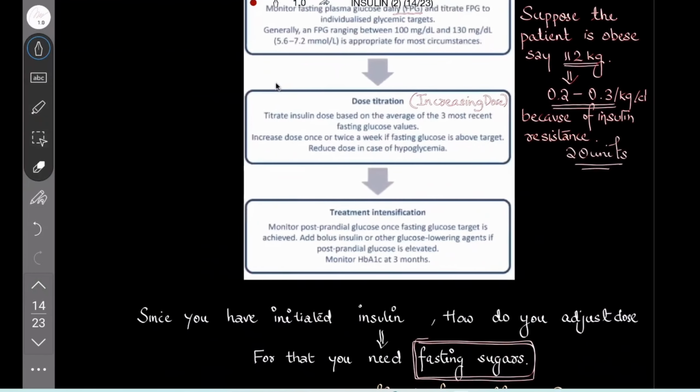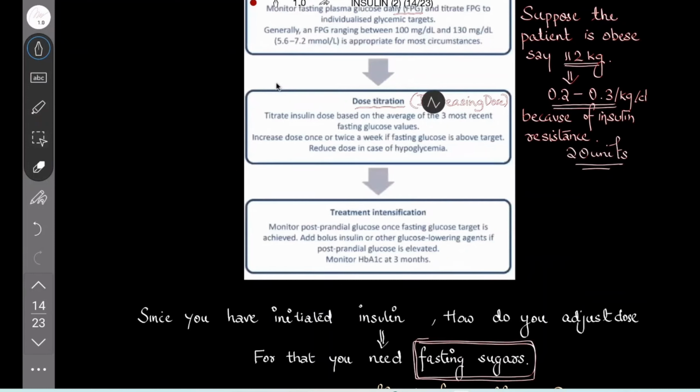So that is titration, that is increasing the dose. Titrating insulin dose based on average of 3 most recent values. Reduce dose in case of hypoglycemia. Next comes the intensification. Intensification means adding a bolus insulin, or other glucose lowering agents if postprandial glucose is elevated. Monitor HbA1c every 3 months.